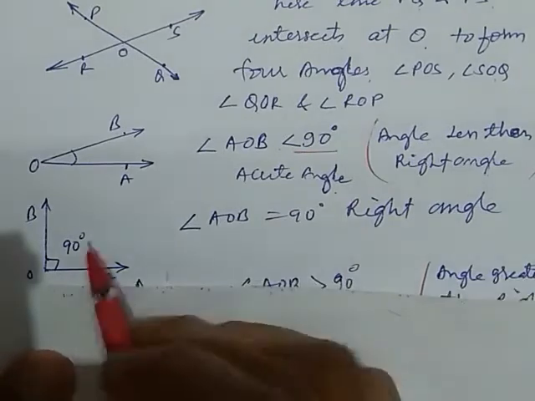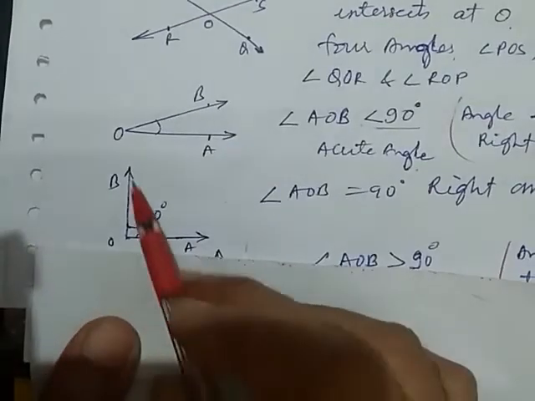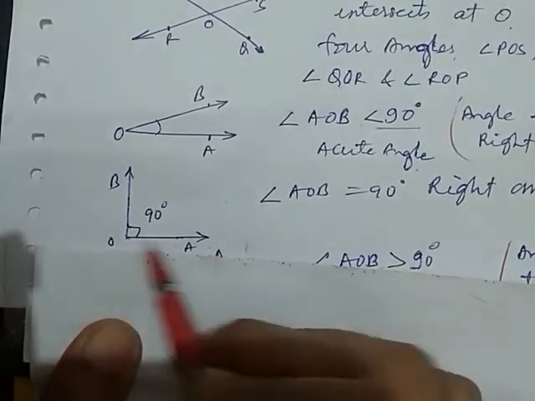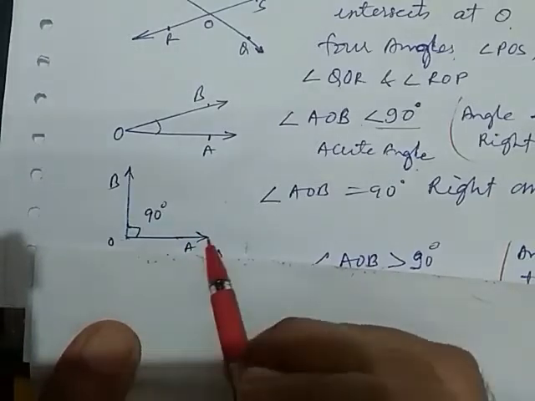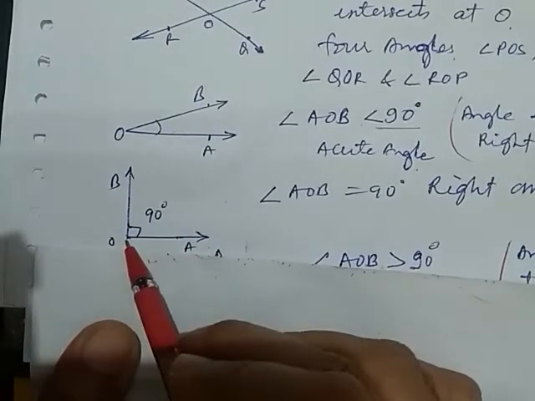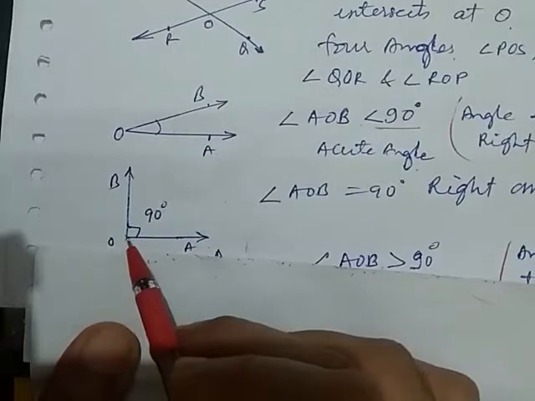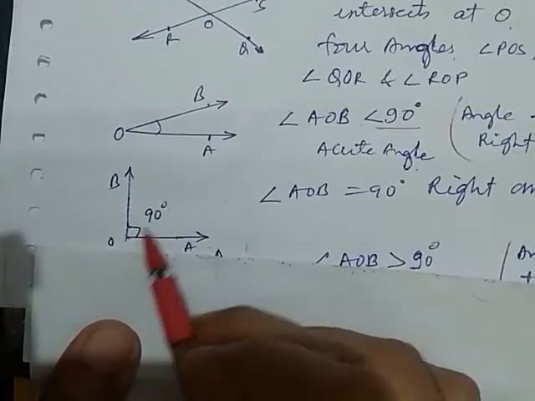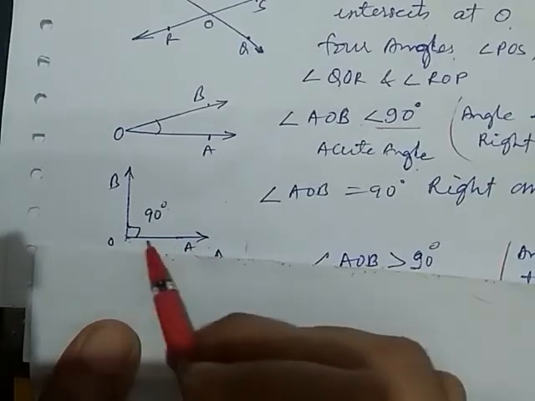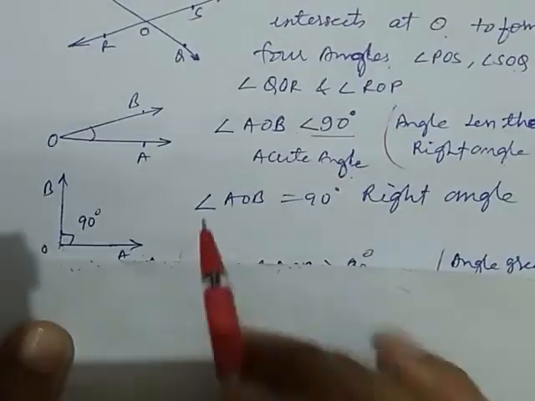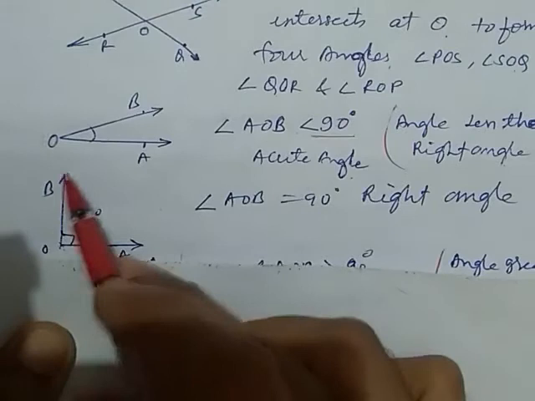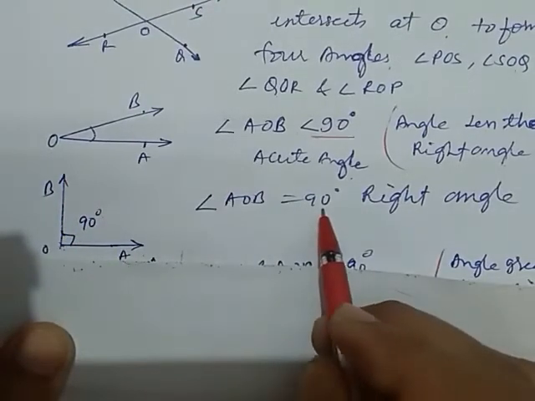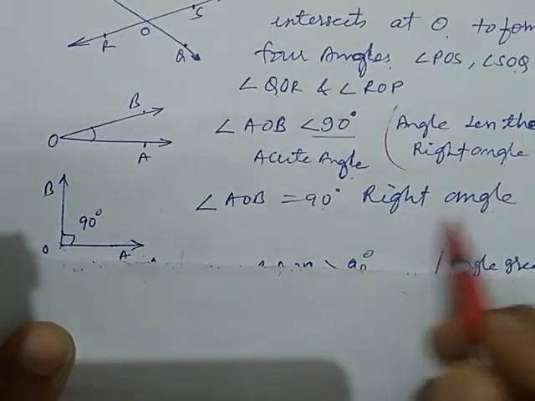Now here is a right angle. When two rays meet at a point having an angle of 90 degrees, then we say this is a right angle. So angle AOB equals 90 degrees. That is a right angle.